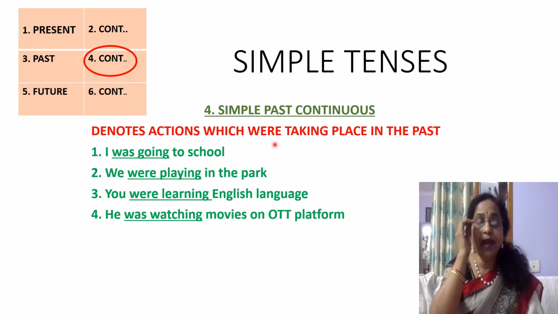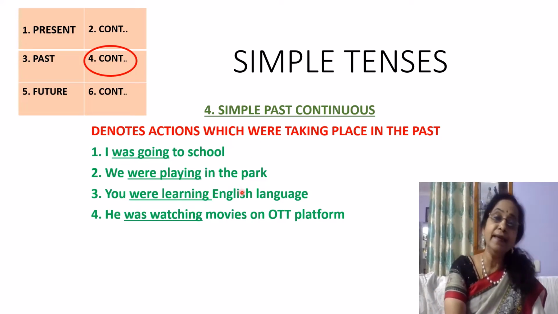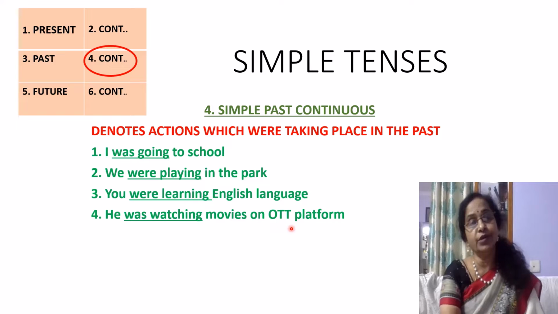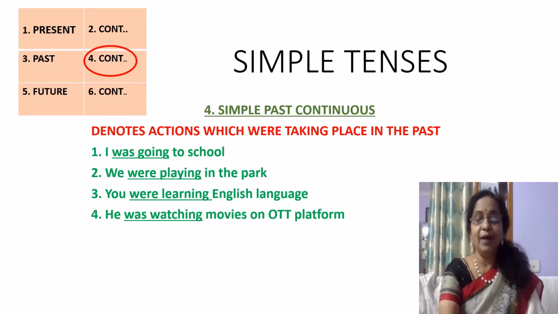For example, I was going to school. We were playing in the park. You were learning English language. He was watching movies on OTT platforms. So these actions were taking place in the past.